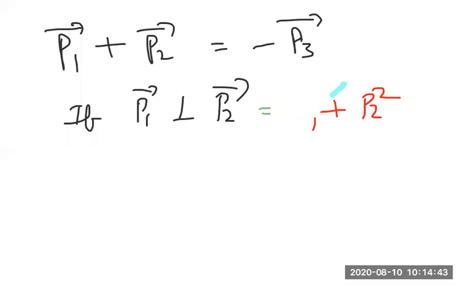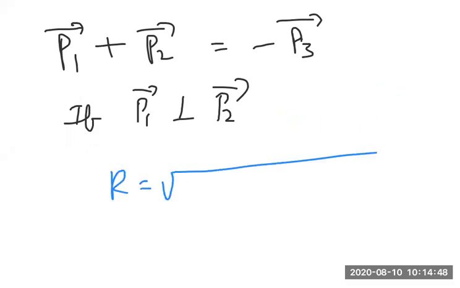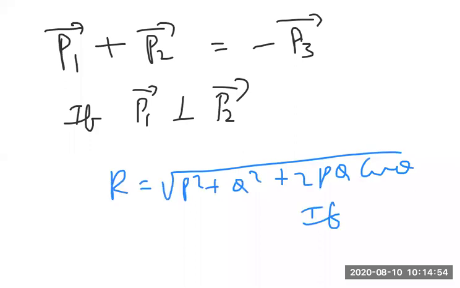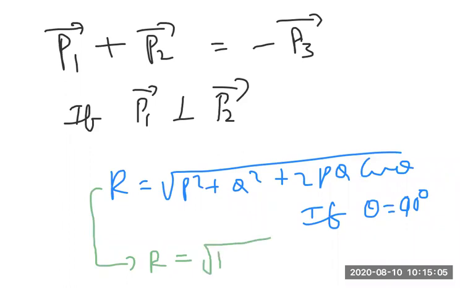From where did you get this one, sir? From the parallelogram law of vector addition. We know that R is equal to square root of P square plus Q square plus 2PQ cos theta. Suppose in the parallelogram law of vector addition theta is 90 degrees, in the motion in a plane chapter we came across this information and we wrote R equal to square root of P square plus Q square.